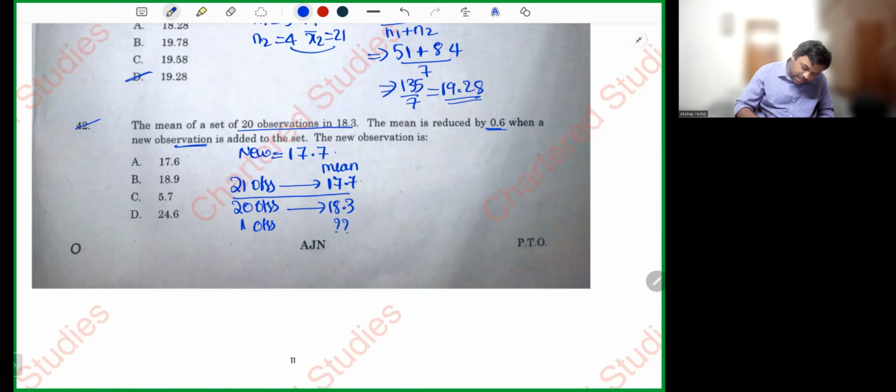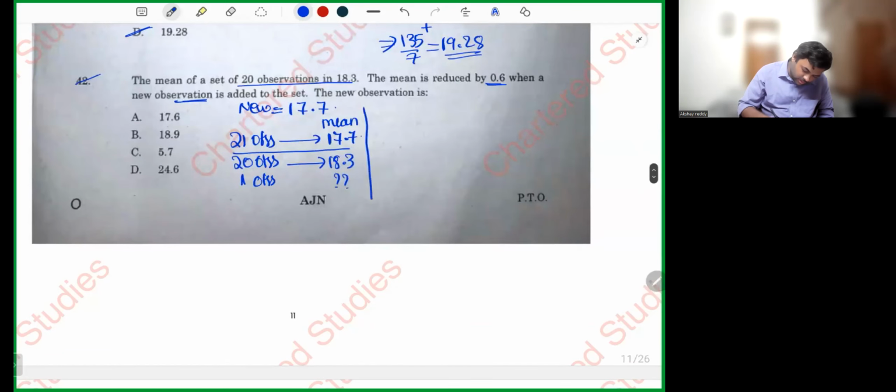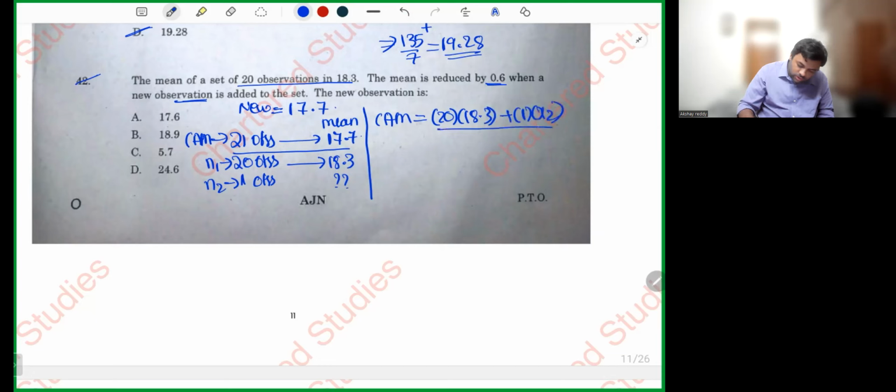Again here also, my dear friends, I can apply combined arithmetic mean. This is combined arithmetic mean related data. This is N1 data. This is N2 data. So combined arithmetic mean is equal to N1 X1 bar, 20 into 18.3, 366, plus N2 X2 bar, 1 into X2, whole divided by N1 plus N2, 20 plus 1, 21.